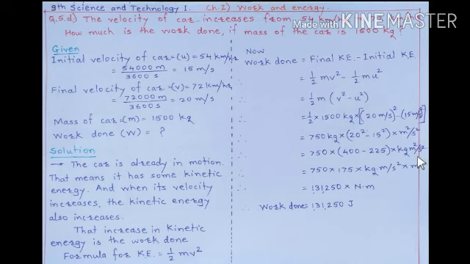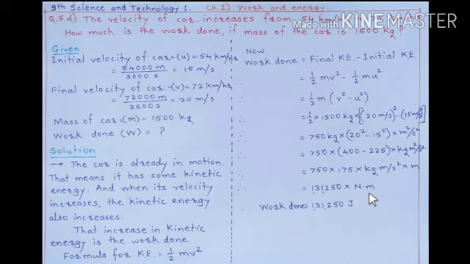Here meter is split into two parts. This kilogram meter per second square means Newton, and meter is placed separately. And this multiplication 750 into 175 will be 1,31,250 Newton meter. Newton meter means joule. Therefore the total work done will be 1,31,250 joule. This much amount of work is done on the car.